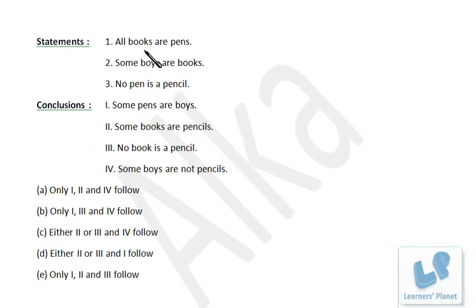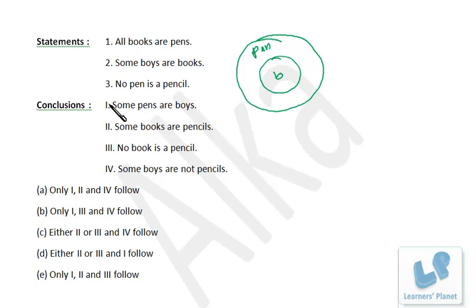Now this one, all books are pens. This is book, this is pen. Some boys are books. So let's draw that. Boys and books. Two possibilities are there. This or this. Okay. In this case, the circle of boys is coming inside the circle of pen, and in this case some portion is outside the circle of pen, right? So you understand the difference between the two.